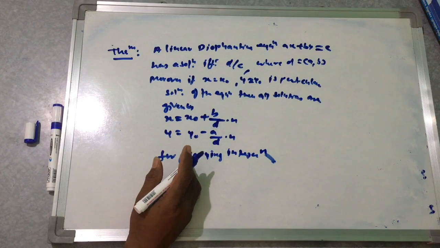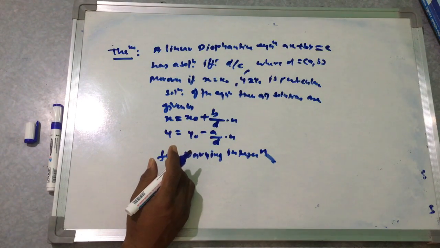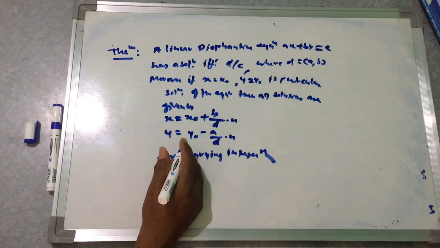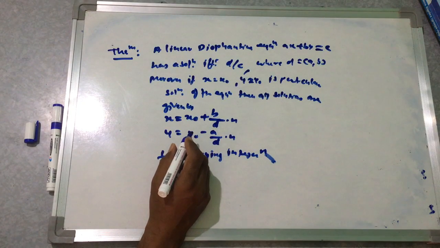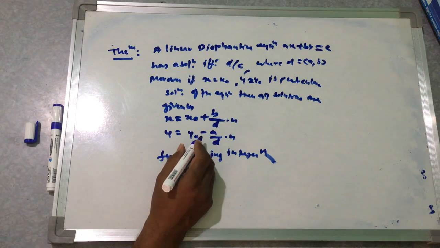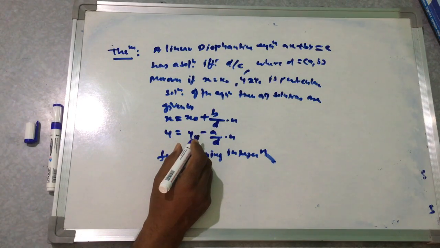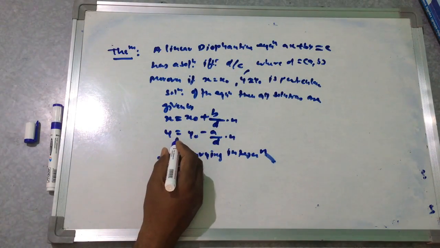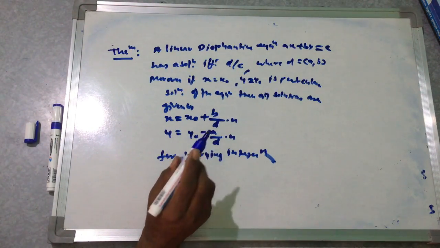So this Diophantine equation, with a, b and c integers, both a and b are not 0. This is an equation in two unknowns x and y. We have to find the values of unknown x and unknown y. And it has a solution if and only if d divides c, where d is equal to GCD of a and b.